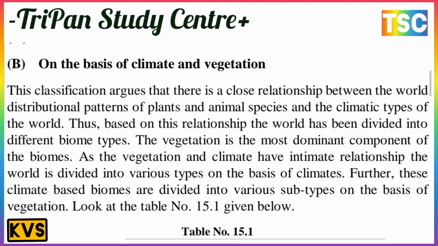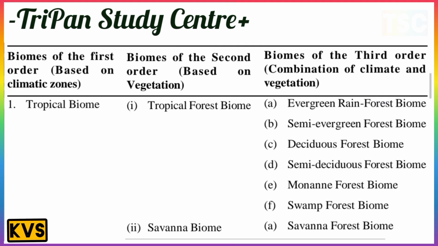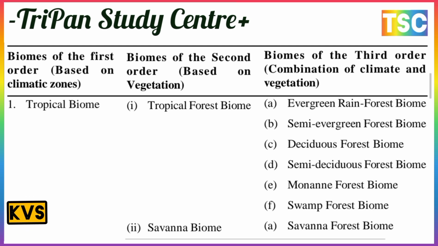Look at table number 15.1 given below. This is the most important table. In this table, biomes of the first order are based on the climatic zone, biomes of the second order are based on the vegetation zone, and biomes of the third order are a combination of climate and vegetation. The first is the tropical biomes. Tropical biomes are of three types. Tropical forest biomes, a combination of climate and vegetation, include the evergreen rainforest biome, semi-evergreen forest biome, deciduous forest biome, semi-deciduous forest biome, monsoon forest biome and savanna forest biome.